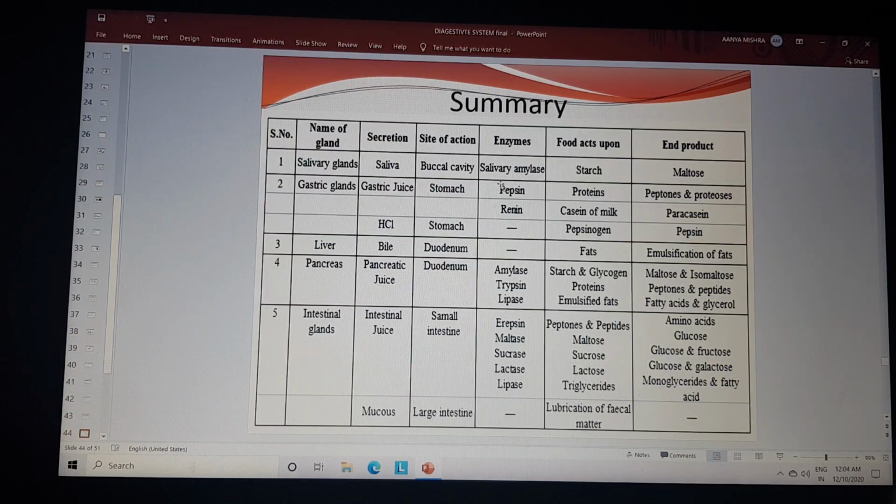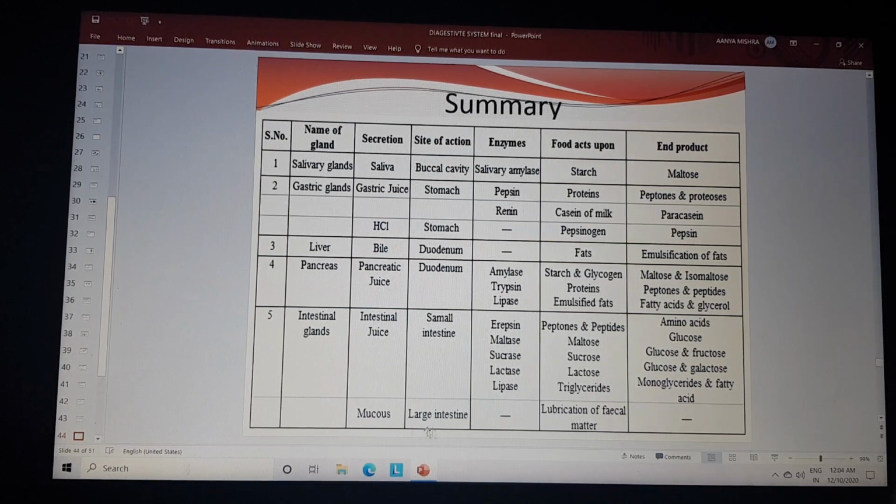This is a summary showing the different glands and their secretions, site of action, enzymes involved, food acted upon, and the end products. This is a conclusive table showing the different glands: the salivary glands, gastric glands, liver, pancreas, and intestines, and their secretions. The salivary glands secrete saliva, the gastric glands secrete gastric juices and hydrochloric acid, the liver secretes bile, the pancreas secretes pancreatic juices, and the intestinal glands secrete intestinal juices and mucus.